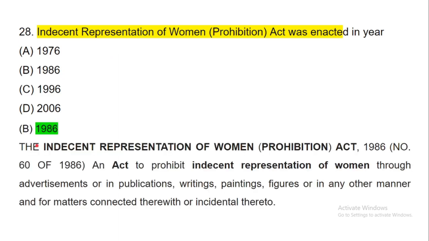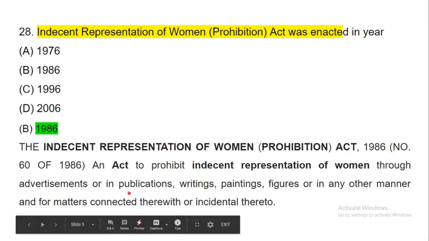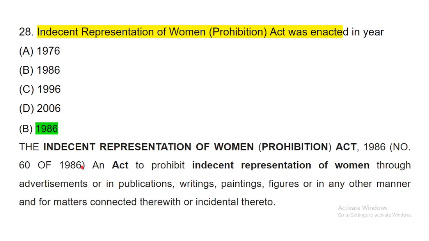Now next question, Indecent Representation of Women Prohibition Act was enacted in the year 1986. It is an act to prohibit indecent representation of women through advertisement, in publication, writing, painting, figures, or any other manner, and for matters connected therewith. That means indecent representation of women was prohibited by this act. If we represent women indecently through advertisement, publication, writing, painting or figures, this act will prohibit this action.